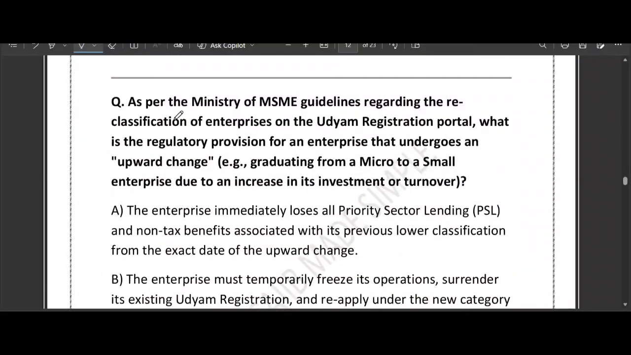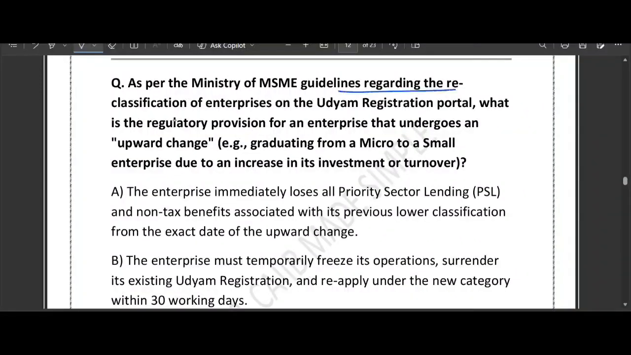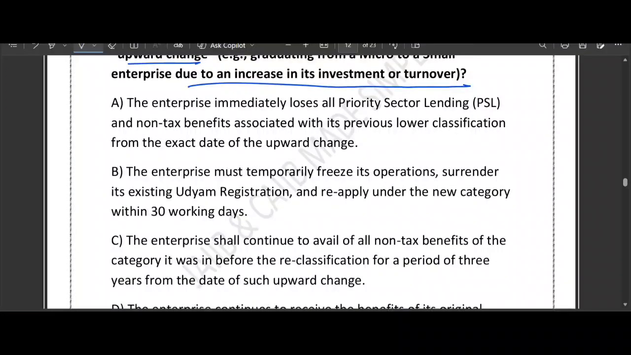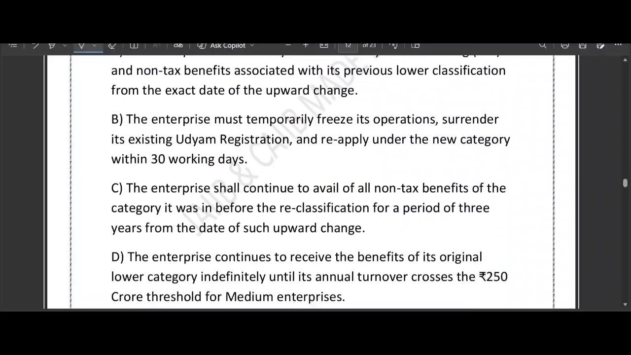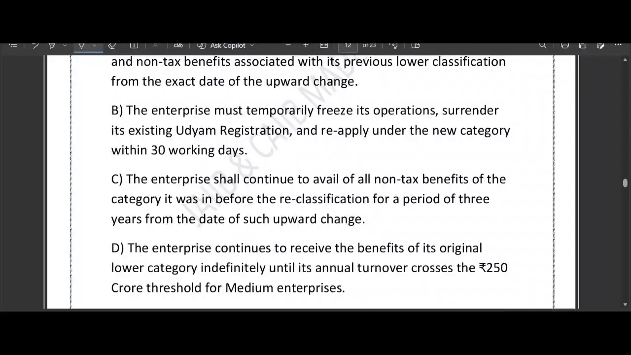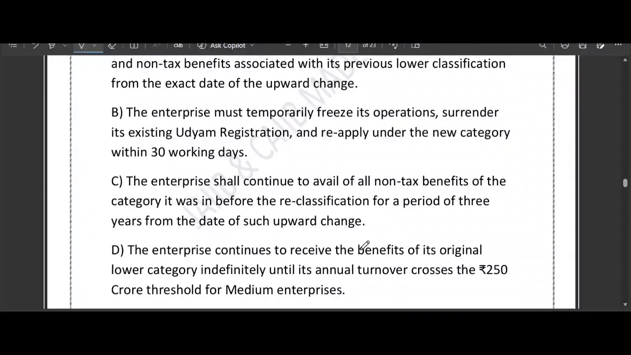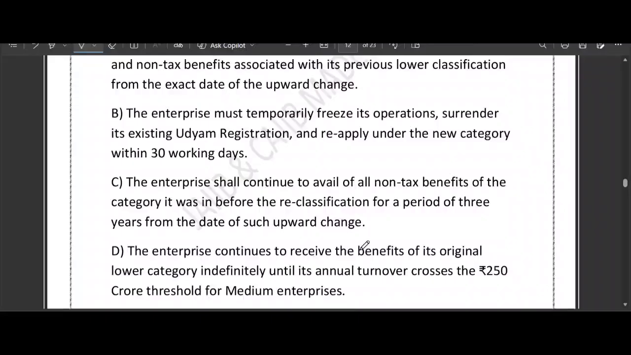Actually, this is the question. As per the Ministry of MSME guideline regarding the reclassification of enterprise on Udyam registration portal, what is the regulatory provision that applies when an enterprise undergoes an upward change due to increase in the investment or turnover? Option A: the enterprise immediately loses all the PSL and non-tax benefit. Option B: the enterprise must temporarily freeze its operation. Option C: the enterprise shall continue to avail of all the non-tax benefit of the category for 3 years. Option D: the enterprise continues to receive the benefit of its original lower category indefinitely until its annual turnover crosses the 250 crore threshold. So this is the question they are talking about.